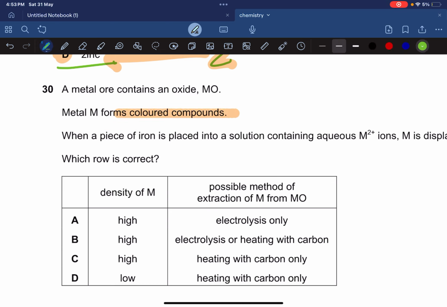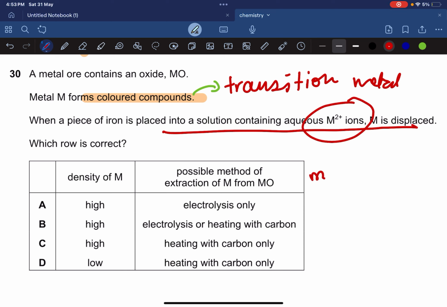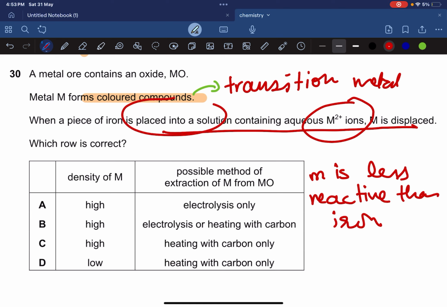This colored compound tells us that it's going to be, not probably, confirm a transition metal. Okay, when a piece of iron is placed into a solution containing ions of M2 plus, M is displaced, which means M is less reactive than iron. Why less reactive than iron? Because iron can easily displace M from its solution.